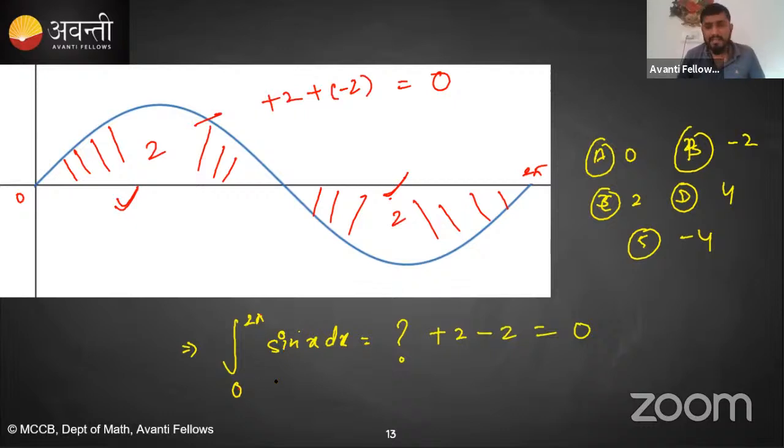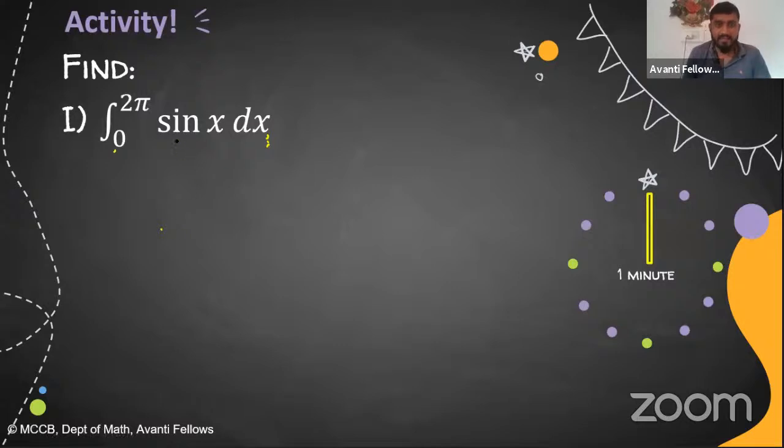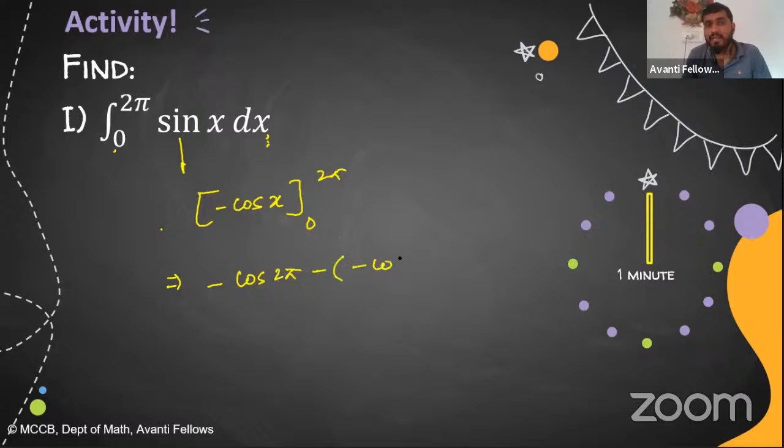Or you can find this answer with the help of integration also. The integration of sin x will be minus cos x from 0 to 2 pi. Now, first put 2 pi. So this will become minus cos 2 pi minus of minus cos 0. So this answer is minus 1 plus 1. Your answer is 0. Clear? We are getting 0 as the answer.